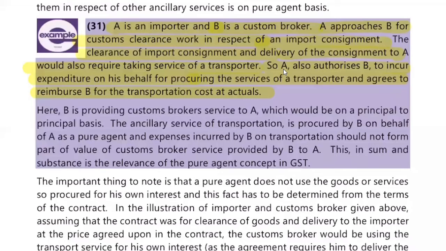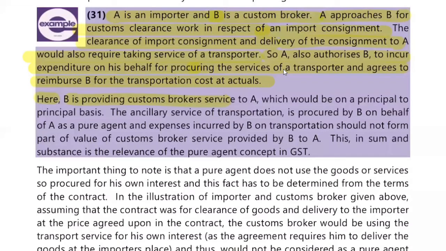Here B is providing custom broker service to A, which would be on principal to principal basis. The ancillary service of transportation is procured by B on behalf of A as a pure agent, and the expenses incurred by B on transportation should not form a part of value of custom broker service provided by B to A. Thus, in sum and substance, this is the relevance of the pure agent concept in GST.